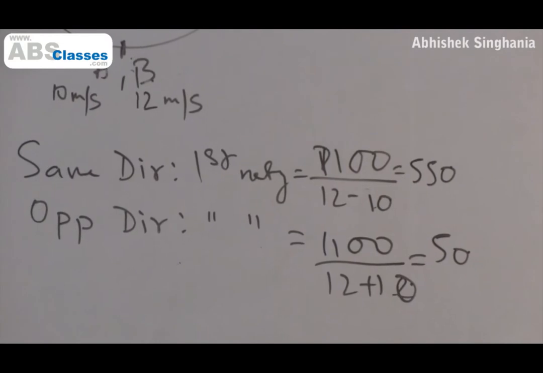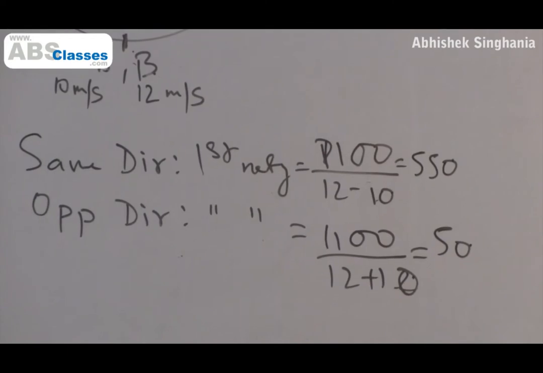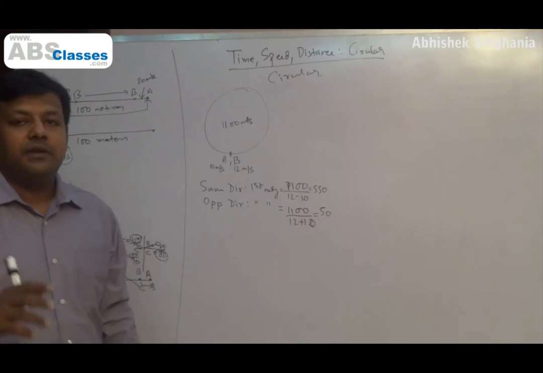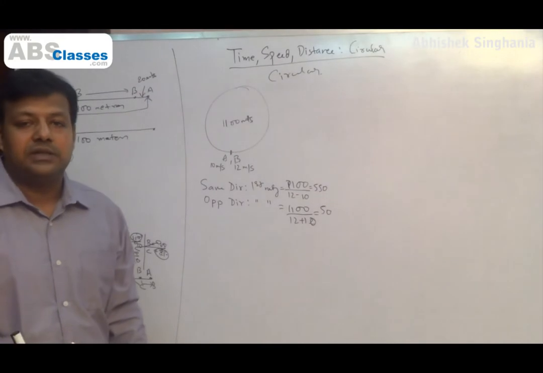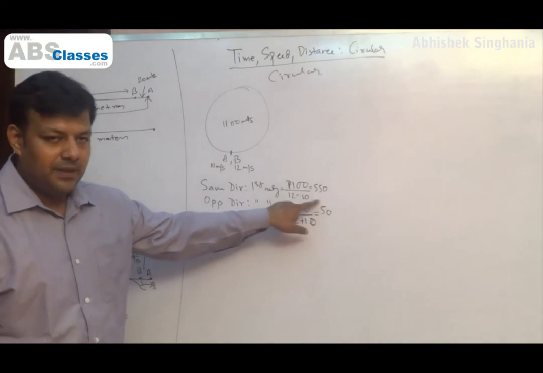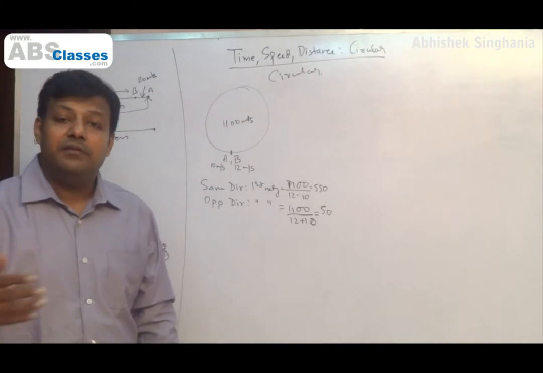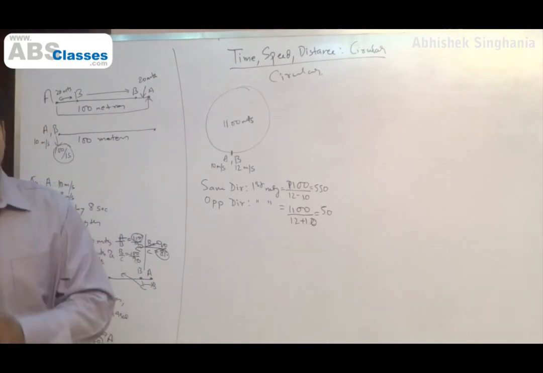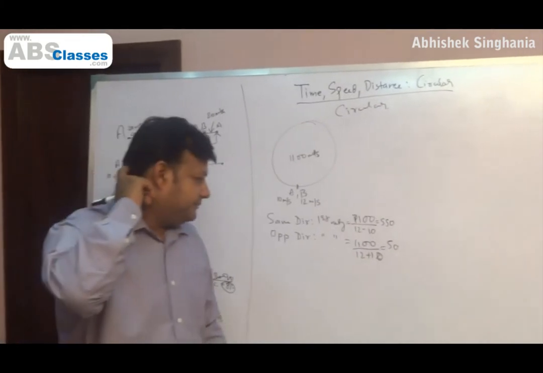Now one thing you have to understand is that in the same direction, if the first meeting takes place after 550 seconds, the second meeting will take place after 550 into 2, that is 1100. The third meeting will take place after 550 into 3, 1650 seconds. The fourth meeting will take place after 550 into 4, 2200 seconds. And it goes on like this. So the meetings will take place in multiples of 550 seconds. Similarly, when they go in opposite directions, the first meeting takes place at 50 seconds. Second meeting, 100 seconds. Third meeting, 150 seconds. Fourth meeting, 200 seconds. And so on. So it will move in multiples of 50 seconds. You understand this?